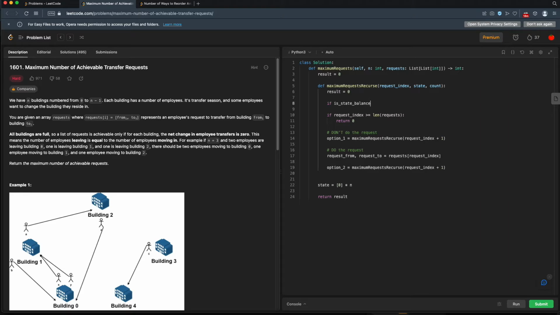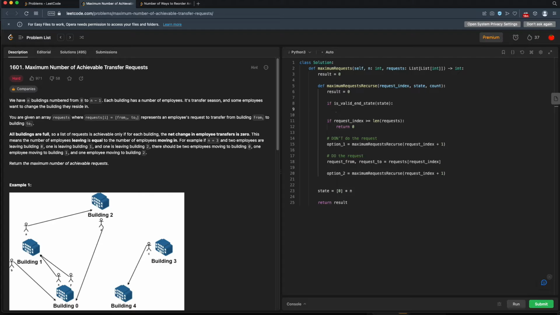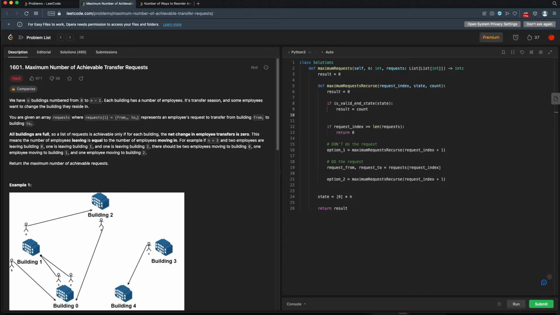Maybe I'll call it is valid end state. How about that? We'll pass in our state. And if this is a valid end state, then we can lock in all of these counts, all of these requests that have occurred up to this point. So our result will actually equal this count. And then we can reset our count.